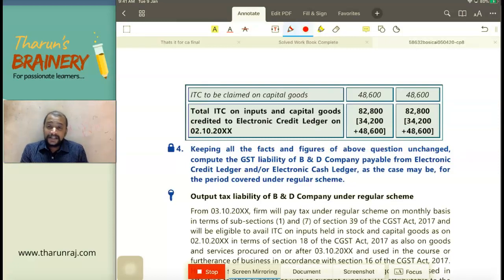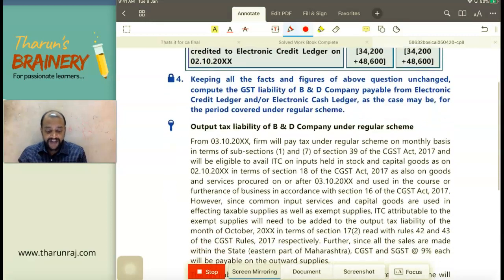Now, they gave additional details also in question number 3. And what is the purpose of those details? So that is for question number 4. Have a look into question number 4. Keeping all the facts and figures of the above question unchanged, compute the GST liability of B&D company payable from electronic credit ledger or electronic cash ledger as the case may be for the period covered under regular scheme.